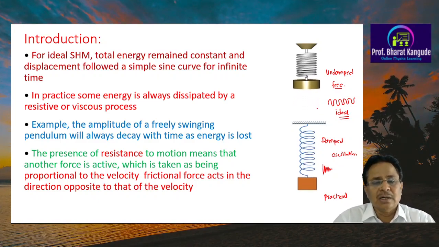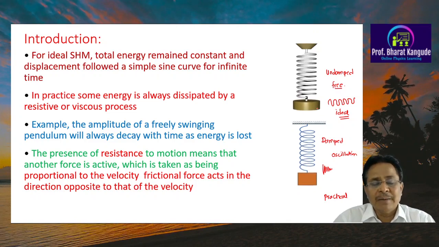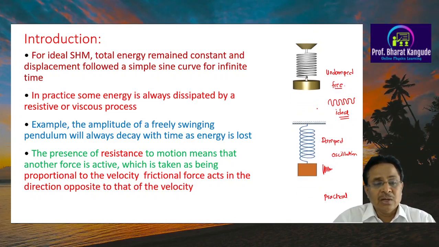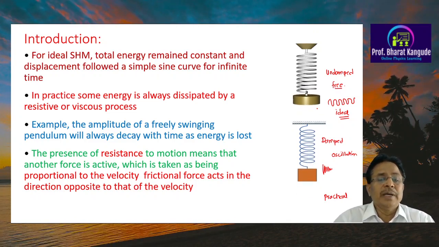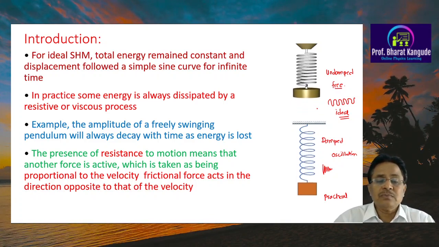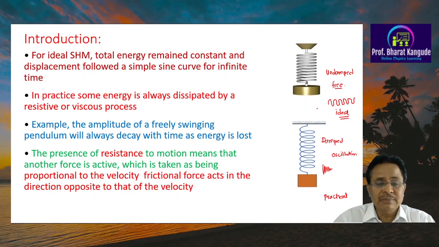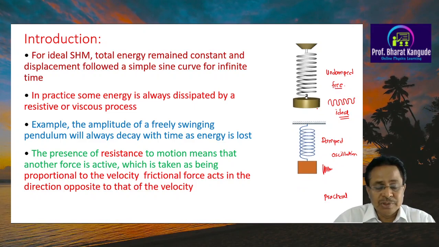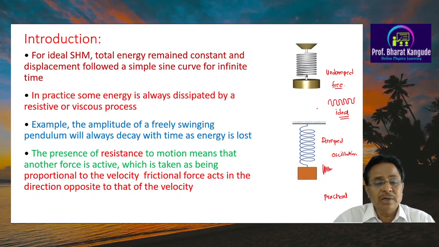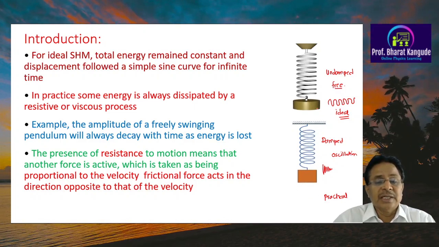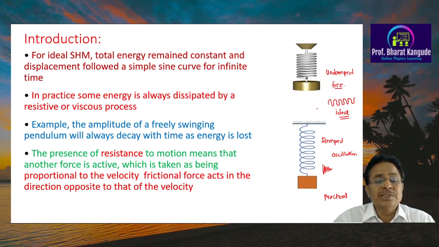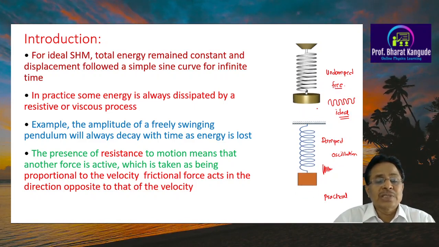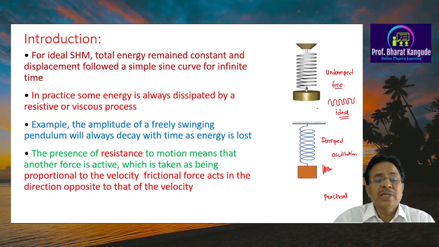So these are damped harmonic oscillations. Now the presence of resistance to motion means that another force is active, other than the force we were introduced to earlier in chapter 1, which is taken as being proportional to the velocity. The frictional force acts in the direction opposite to that of the velocity.